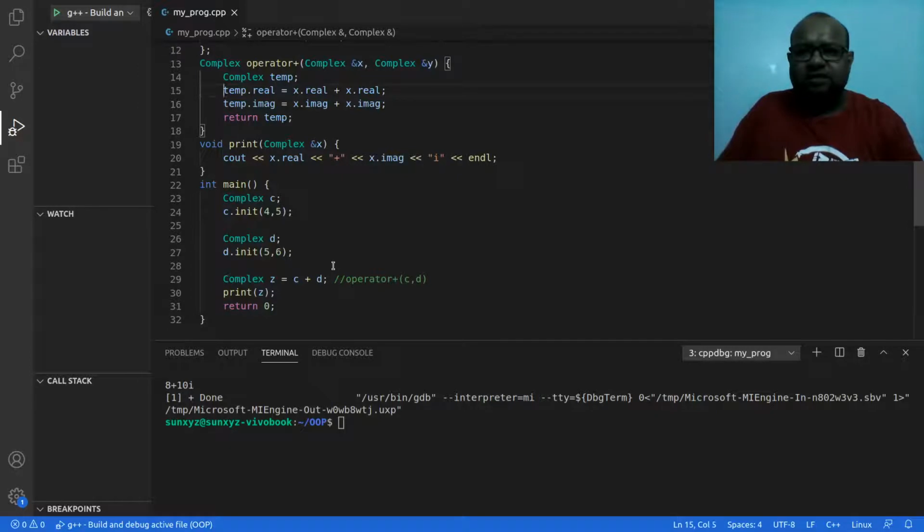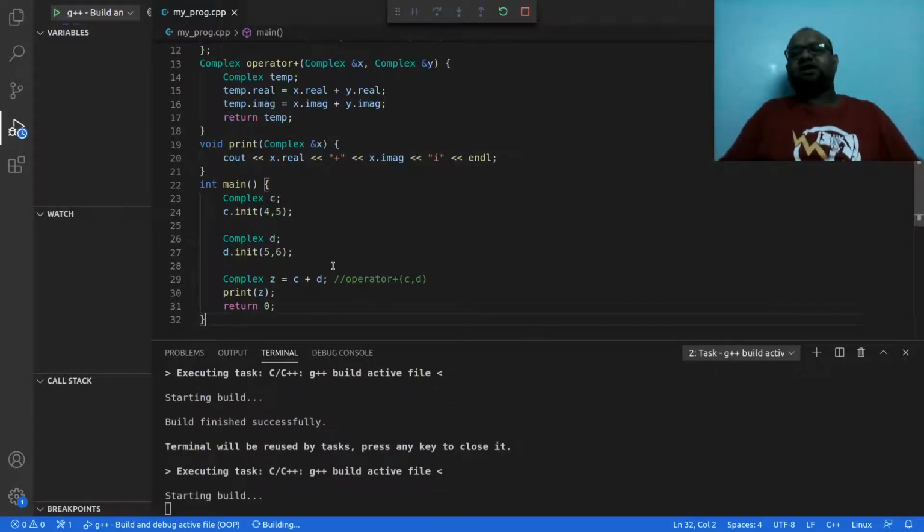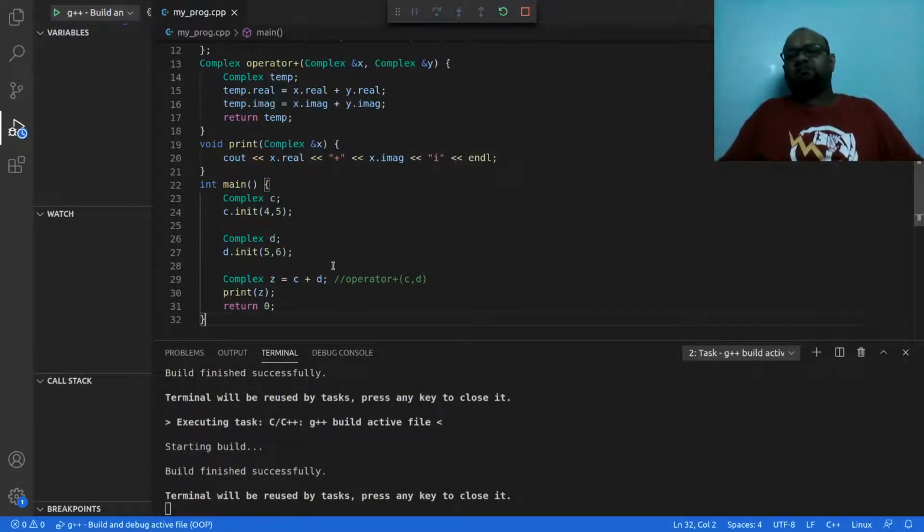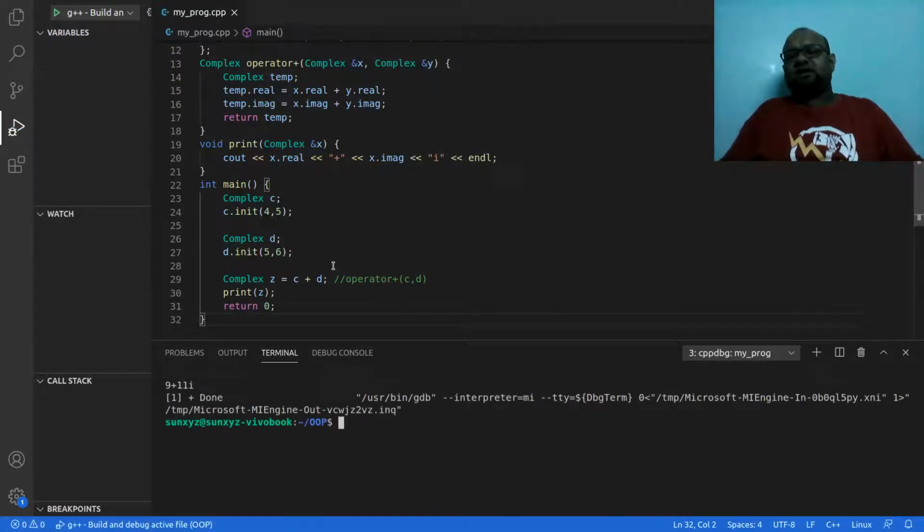So the real component of temp should be x dot real plus y dot real, not x dot real. And the imaginary of temp should be x dot imaginary plus y dot imaginary. Alright, so that was a logical, semantic error. Let me compile again, and now everything is correct.